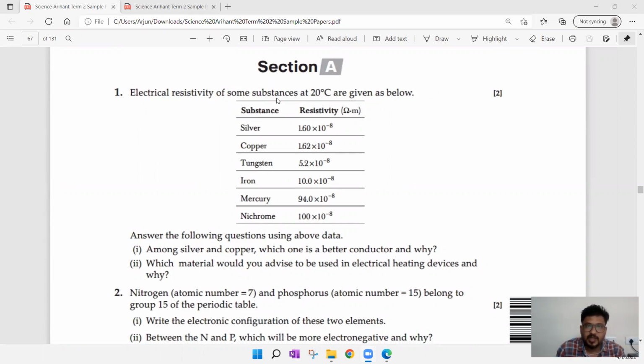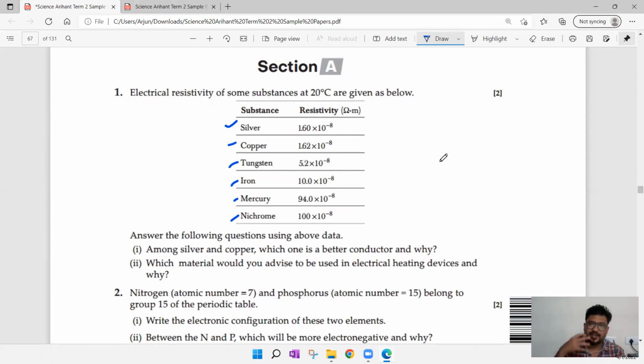So number 1, first if you observe, the electrical resistivity of some substances at 20 degrees Celsius are given as below. So there are substances with some resistivity values. We have silver, copper, tungsten, iron, mercury, nichrome with the values listed. Next, you see there are 2 questions. Number 1, among silver and copper, which one is better conductor and why?